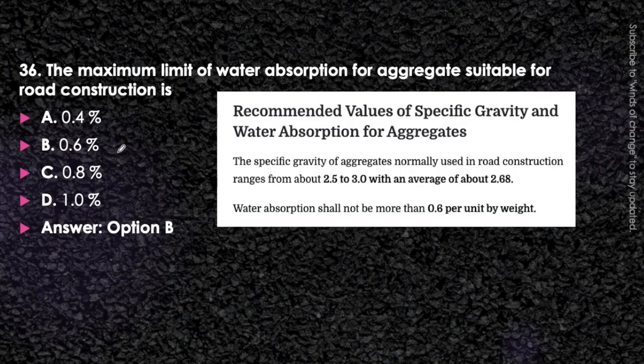It will be option B, that is 0.6%. These are the recommended values. Water absorption shall not be more than 0.6% by weight. Specific gravity has to lie from 2.5 to 3 with an average of about 2.68. These values are important and have to be memorized.